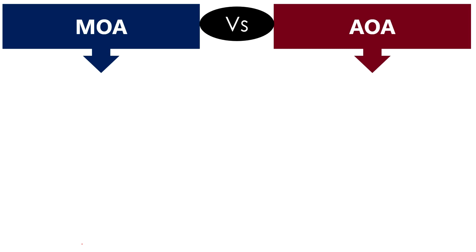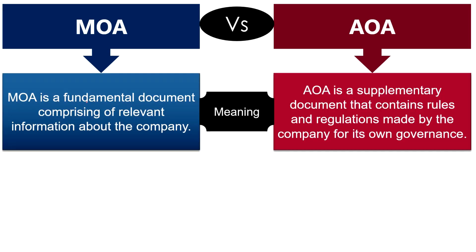Moving on to the difference between Memorandum of Association and Articles of Association. So friends, we have learned that Memorandum of Association is the fundamental document comprising the relevant information about the company which is required at the time of its incorporation. On the other hand, Articles of Association is the supplementary document which contains the rules and regulations made by the company for its own governance and day-to-day management. Along with that, it also contains information about the accounts and audit of the company.